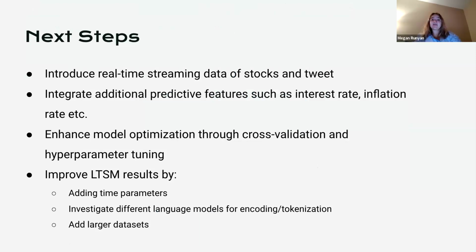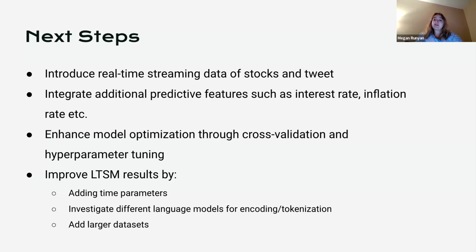So next steps, we think it would be interesting to introduce some real-time streaming data of stocks and tweets. That would be a very appropriate data set for the LSTM, and I think it can provide some very valuable insights. We also want to integrate some additional predictive features such as interest rate, inflation rate, and other things like that. And then enhancing model optimization through cross-validation and hyperparameter tuning. This would include selecting some additional features or weighting them a little bit differently, depending on the size of the data set, and perhaps coming up with a different way of categorizing neutral tweets.